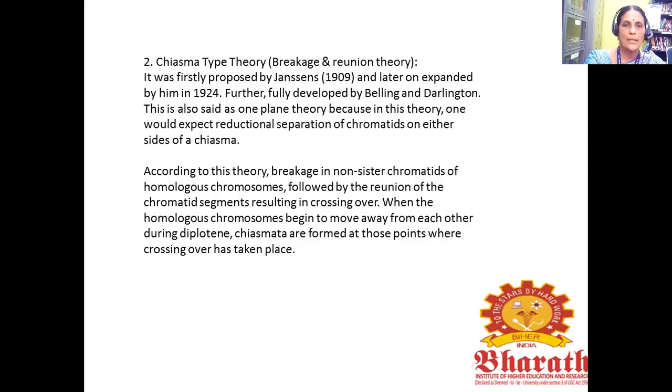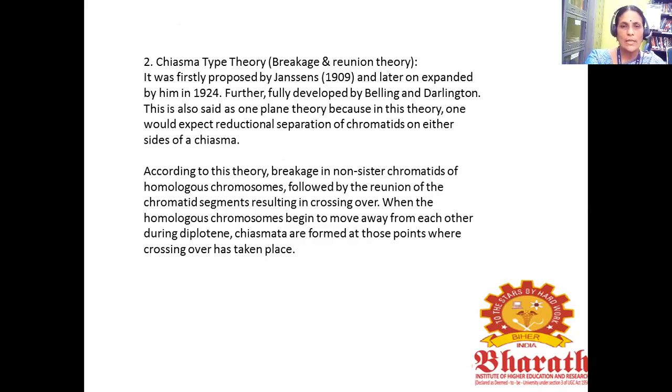Next is the chiasma type theory. It was first proposed by Janssens in 1909 and later expanded by him in 1924. It was further fully developed by Belling and Darlington. This is also called the one-plane theory, because in this theory one would expect reductional separation of chromatids on either side of the chiasma.